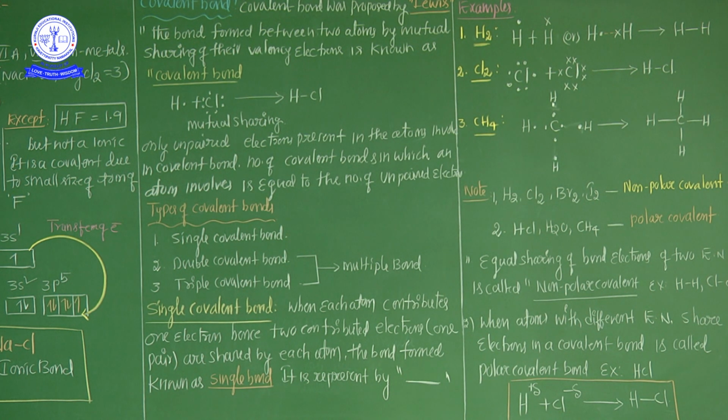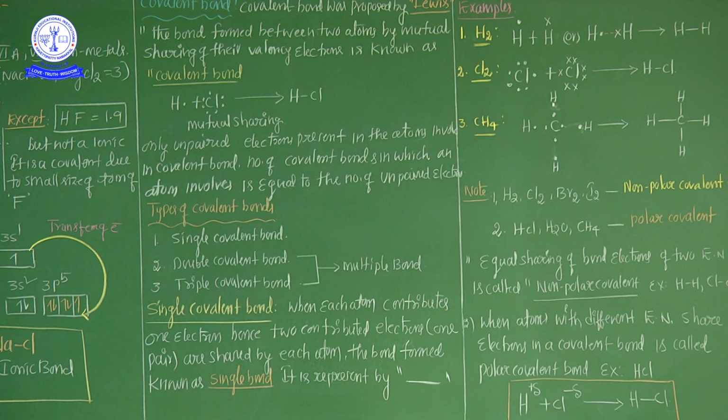So my dear student, single covalent bonds, double covalent bonds or triple covalent bonds are decided by the number of unpaired electrons present in an atom. That is the most important point. Now, next one, types of covalent bond. As I already said, covalent bonds are mainly three types: single covalent bond, double covalent bond, and triple covalent bond. What is a single covalent bond?